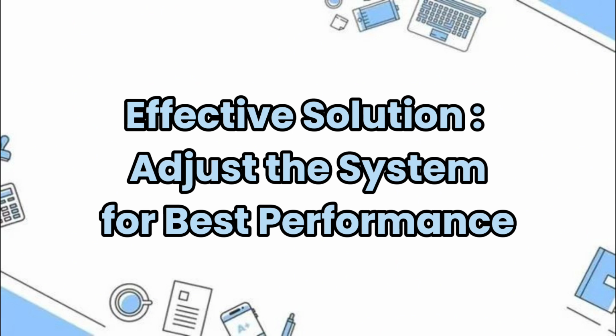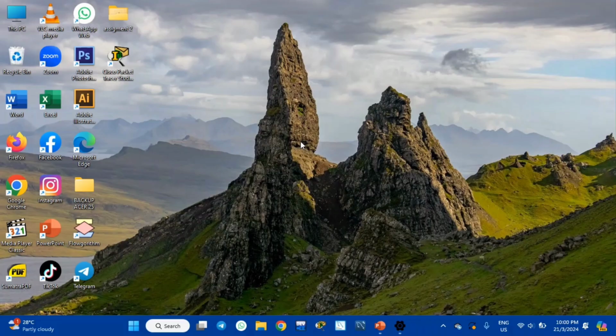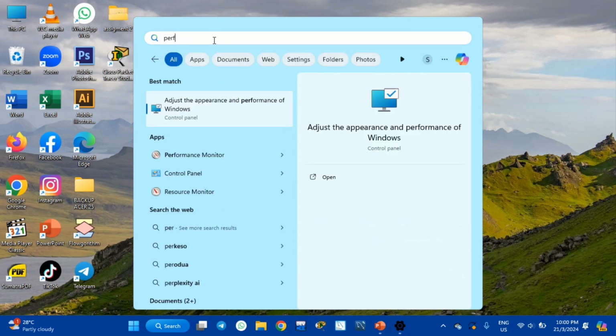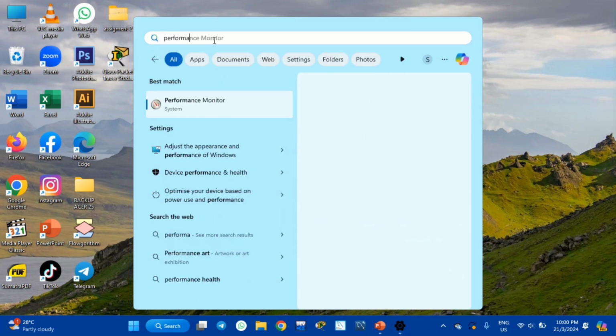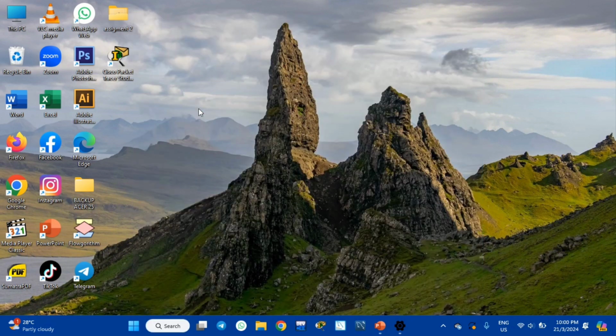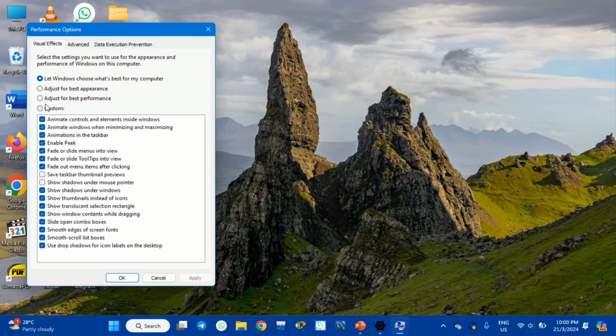Effective solution. Adjust the system for best performance. First, search for performance in the Windows search bar. Open the option Adjust the appearance and performance of Windows. On this window, check the radio button Adjust for best performance. Click Apply and then click OK.